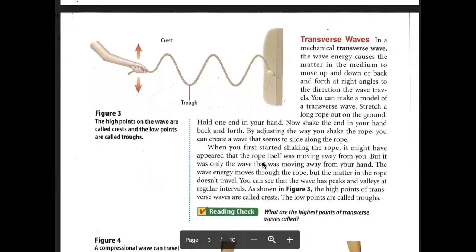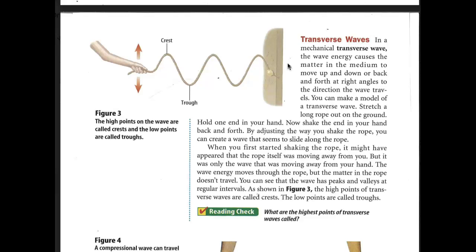Here's the model of a transverse wave. In a mechanical transverse wave, the wave energy causes the matter in the medium to move up and down or back and forth at right angles to the direction the wave travels. You can make a model of a transverse wave.